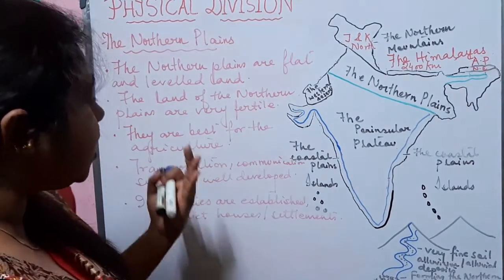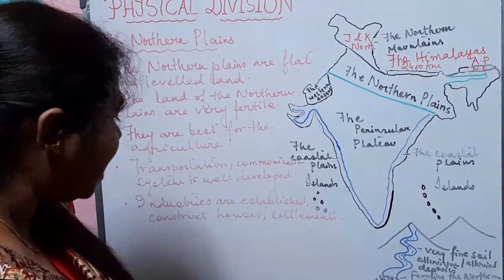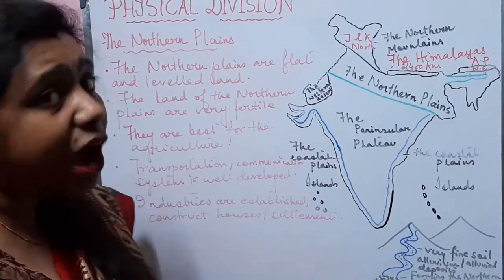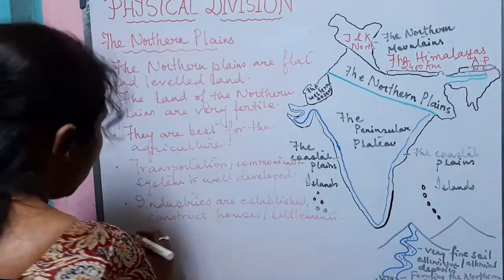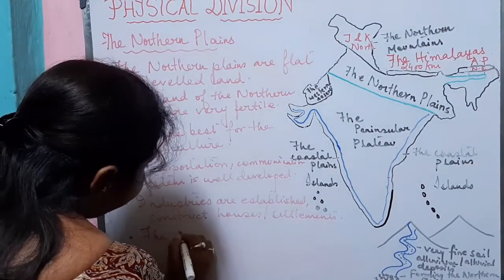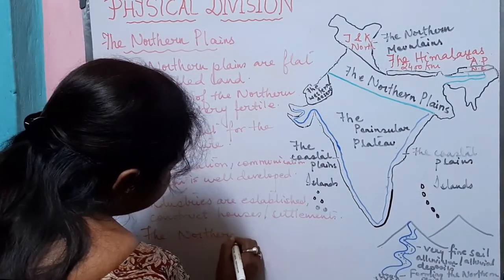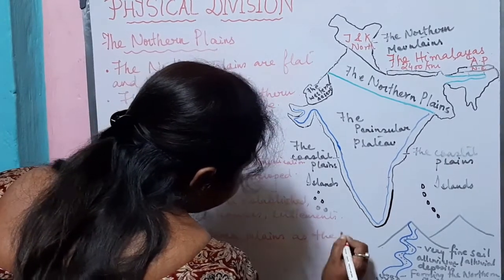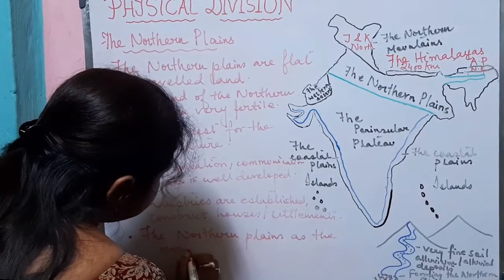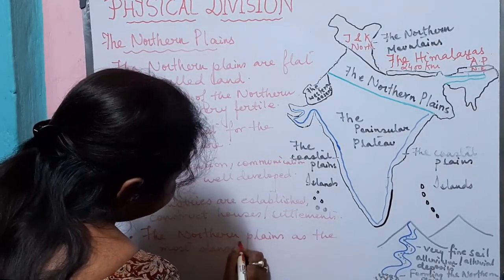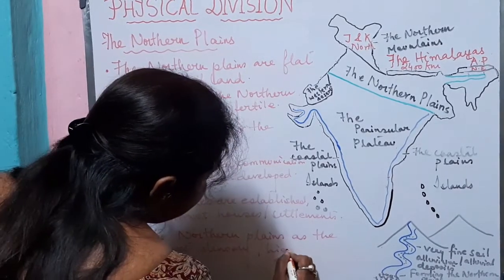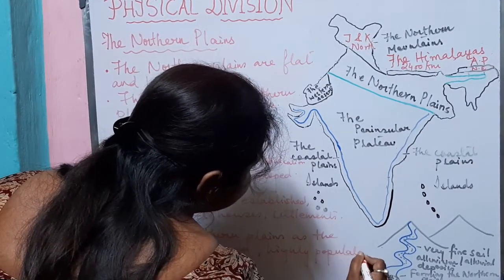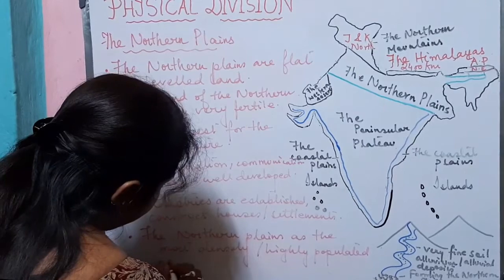Your transportation and communication system is very well developed. Industries can be established here. We can easily construct houses. So that is why we call the northern plains the most densely, or we can say highly populated regions.